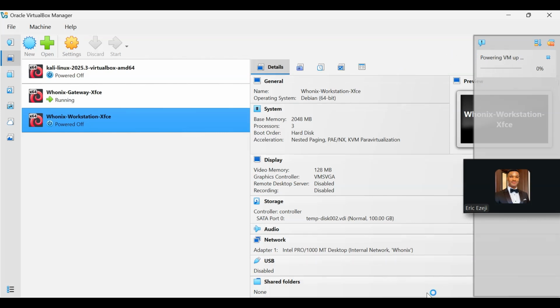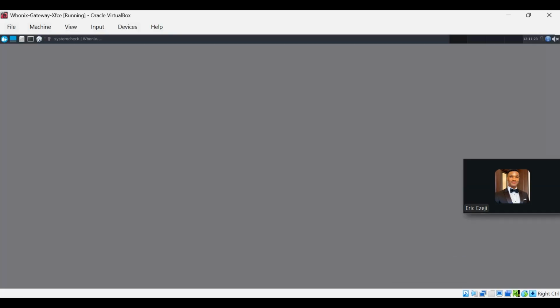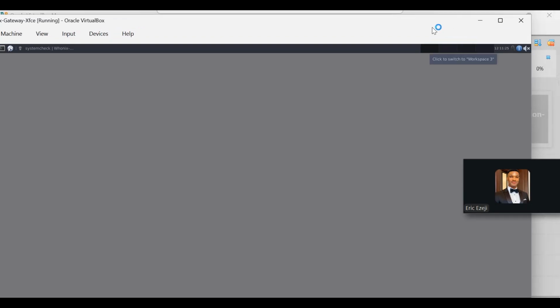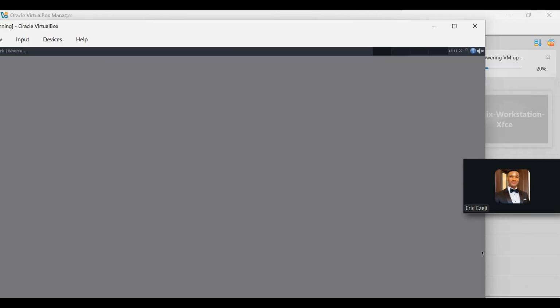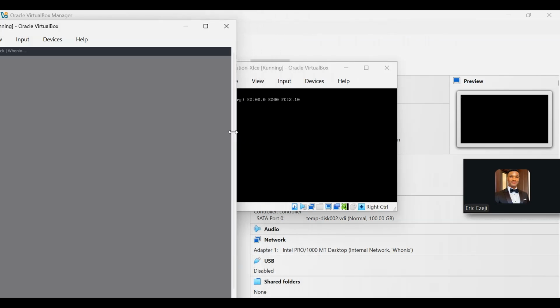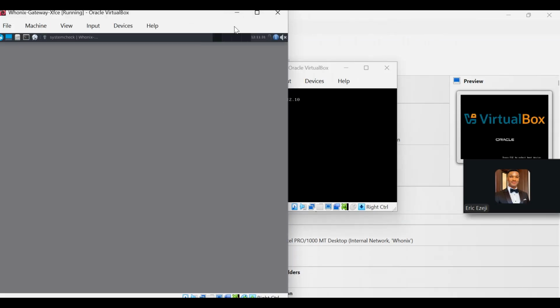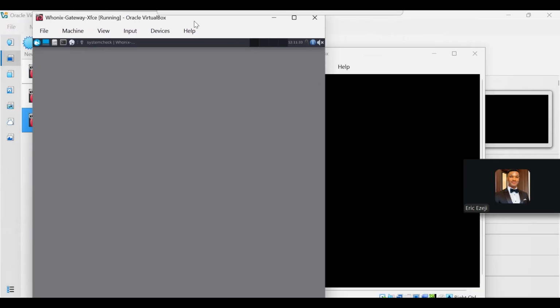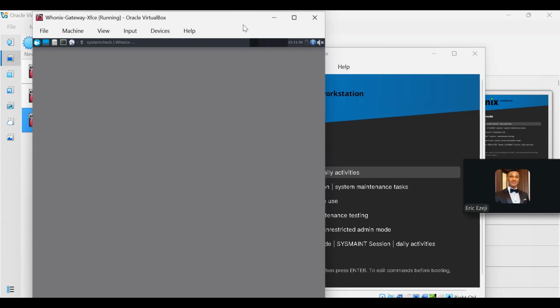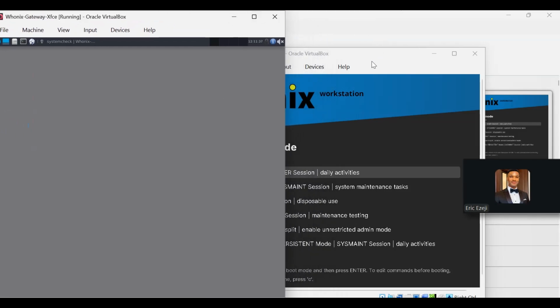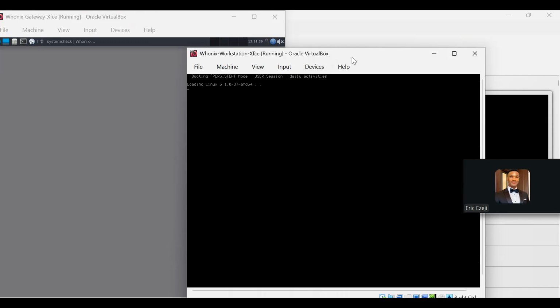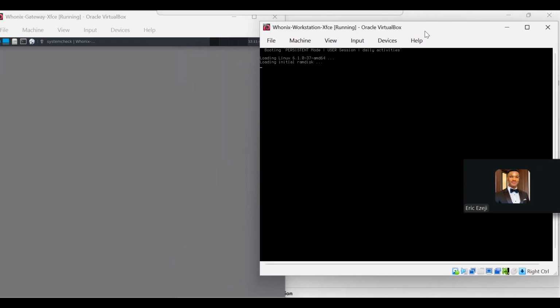As you can see, it's powering up. Let's minimize the screen here. This one is the gateway, and this one is the workstation.